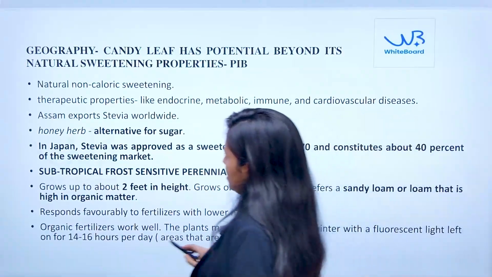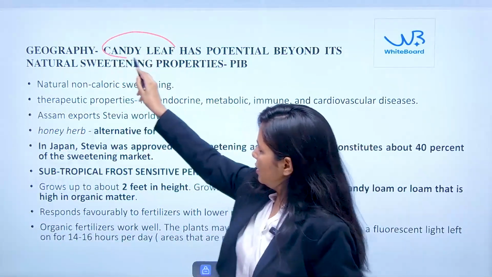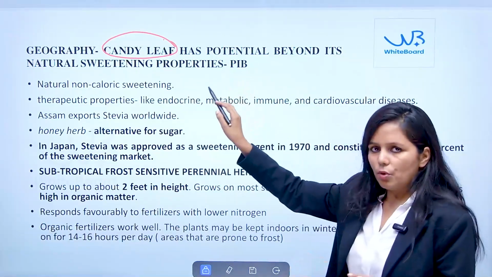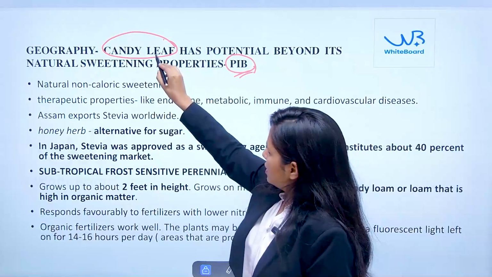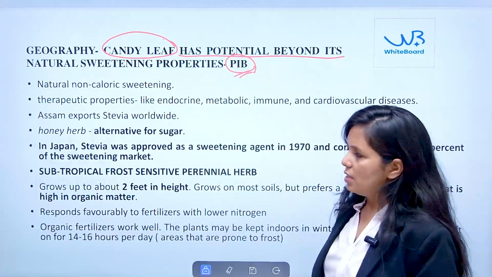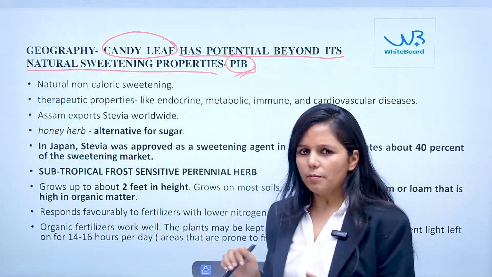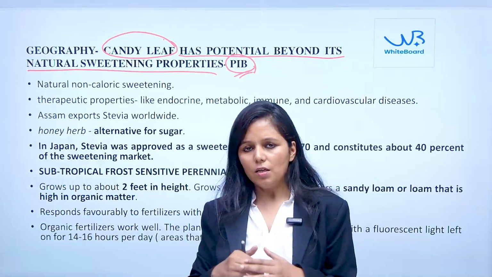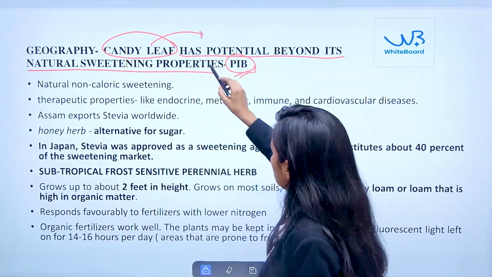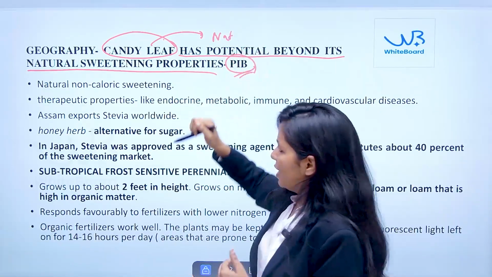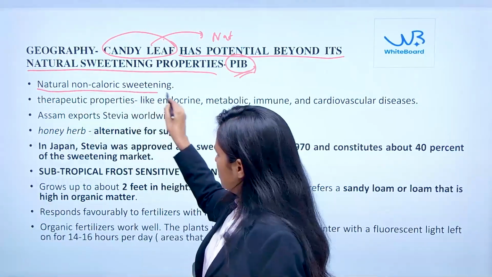Now, the next news that we are going to discuss is about one leaf, namely the candy leaf. The news about this was published on PIB. So what is this news? Basically, that candy leaves have potential beyond their natural sweetness. One Guwahati-based institution has done research and the report says that candy leaves, which have natural sweetening, have therapeutic potential as well. So this is a natural non-caloric sweetener.